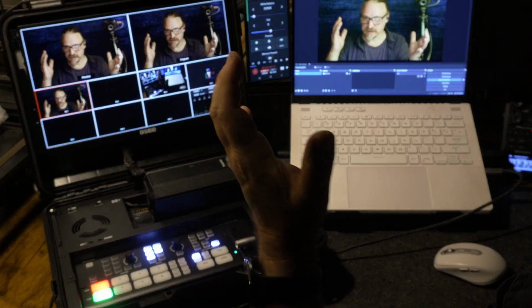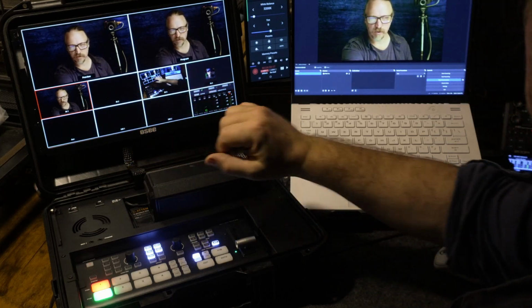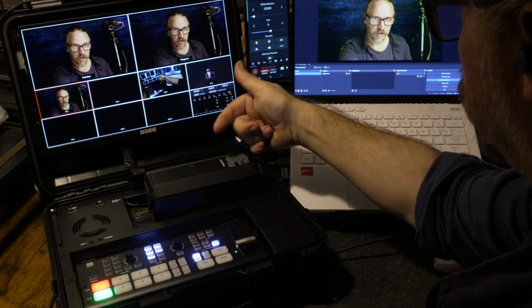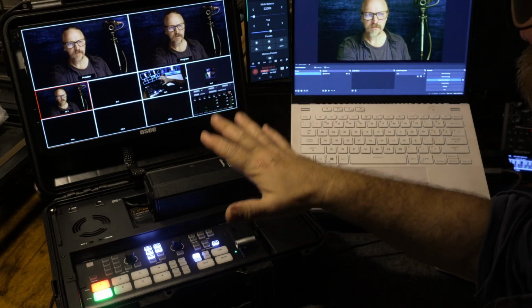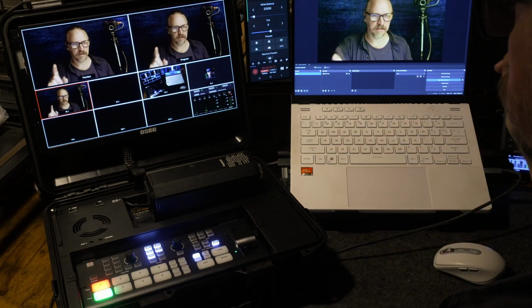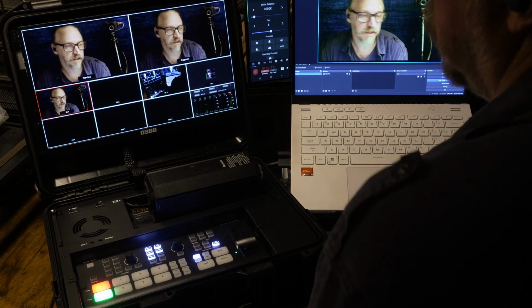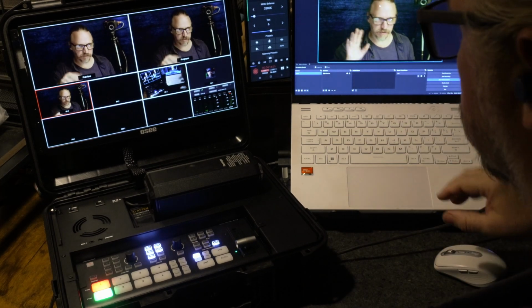Well, you may have noticed that I have a friend, and that's because we are looking at how the switcher, which in this case is an OC GoStream kit, an all-in-one. You can see the multi-view up here from the switcher and all the connections are in the back. How this is connected to the computer, and in this case, the computer is running OBS, and I have a Zoom meeting running. Kind of a placeholder, but we'll get to that.